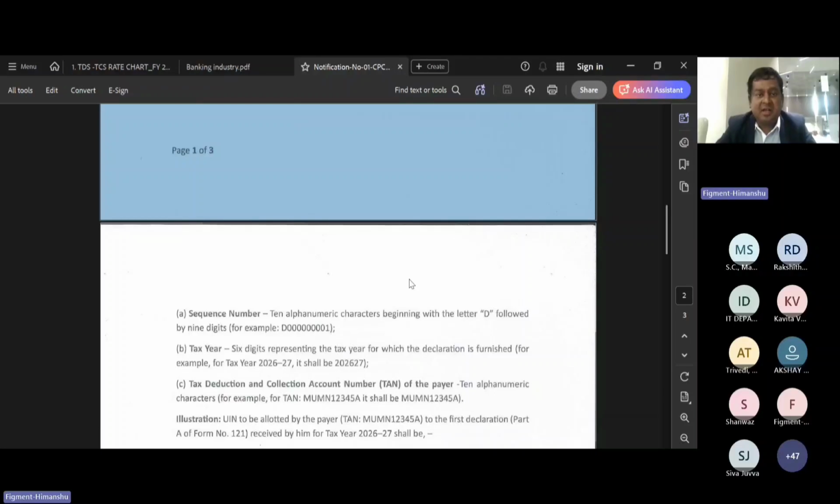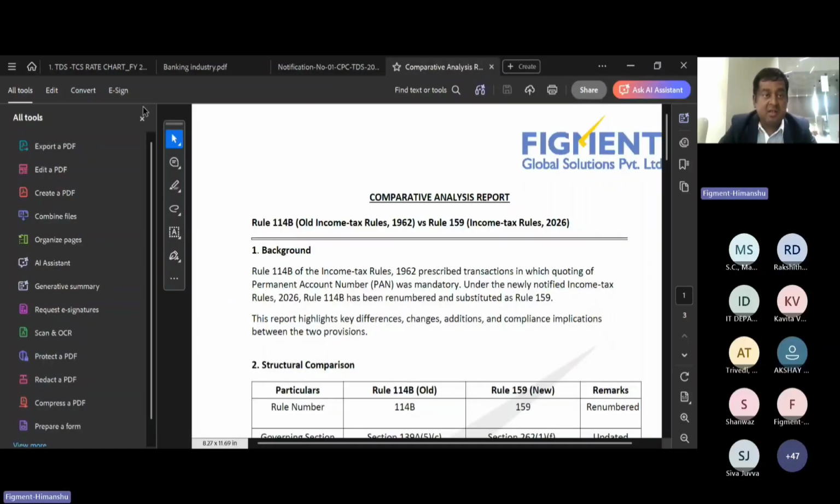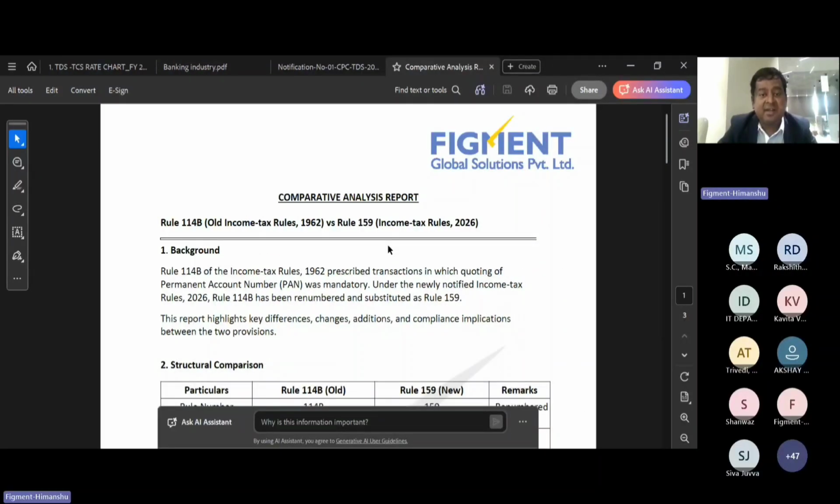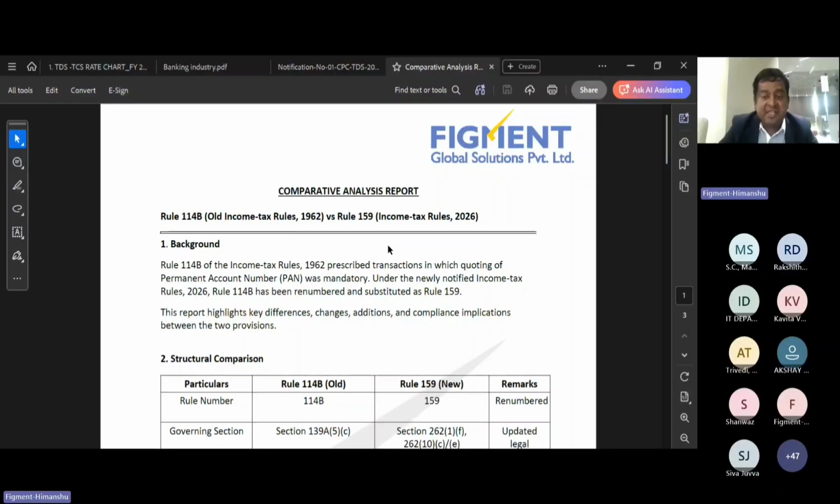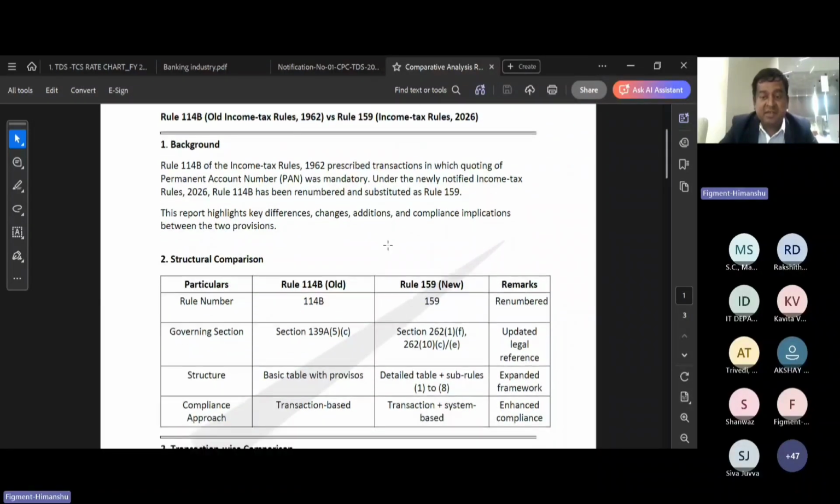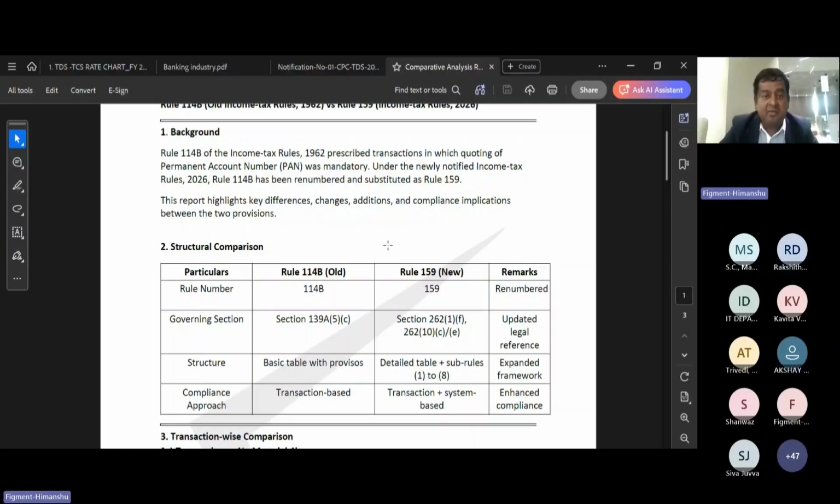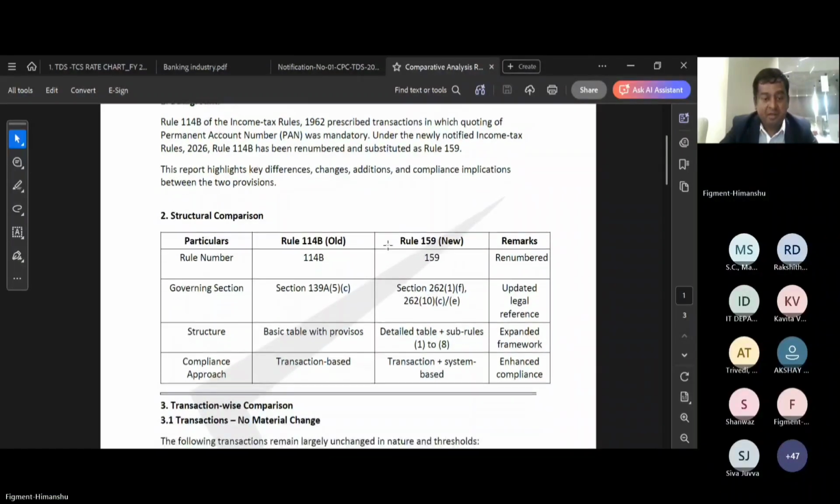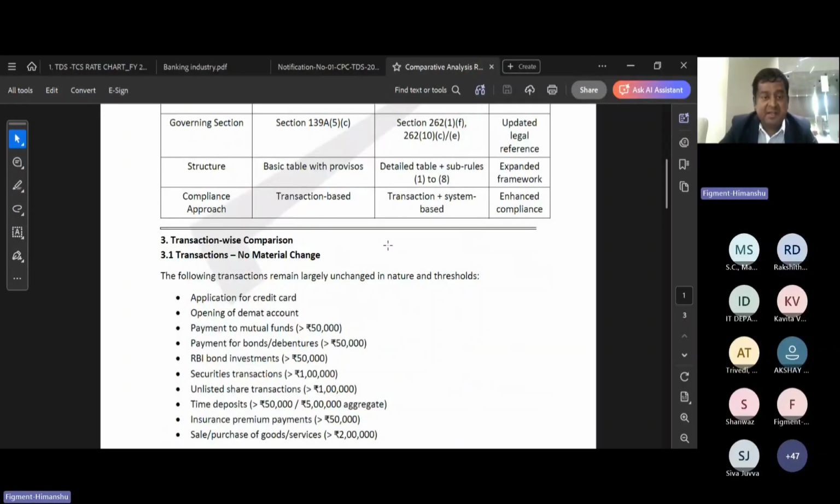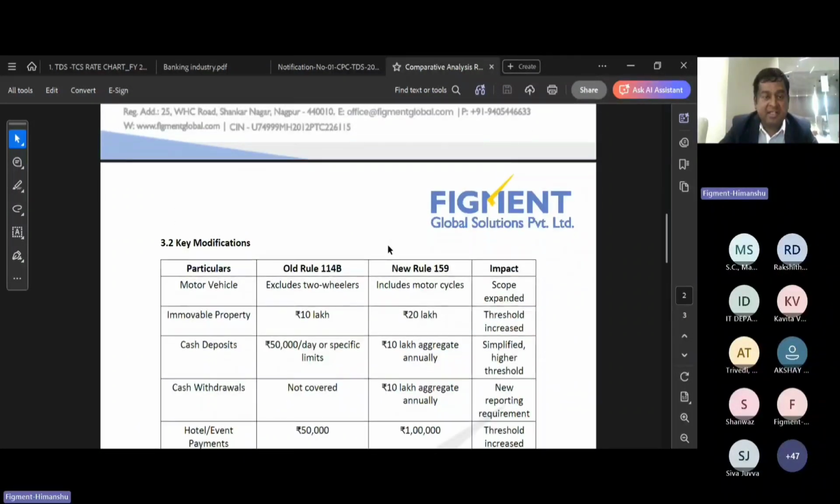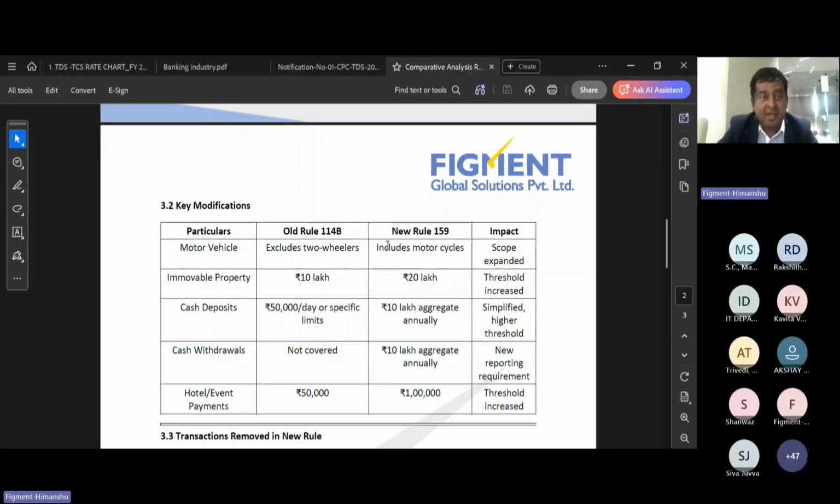One more thing that has been brought in is the PAN related thing for Form 60 related filing. Previously, the rule that governed Form 60 was Rule 114B. Right now, the current rule governing the PAN related thing for Form 60 is Rule 159. So what are the material changes that have been made? I'm just giving a short overview only, and this document we will share.